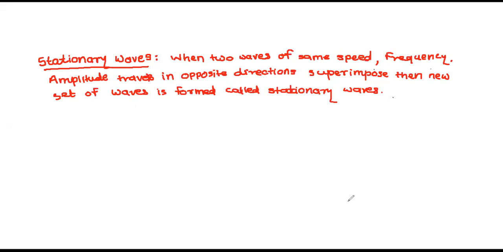Now, how can you prove this mathematically? Can we prove this mathematically? Yes. One wave is going and is reflected from a boundary. Yesterday we saw how waves reflect from a boundary. Incident and reflected waves interfere to produce stationary waves.